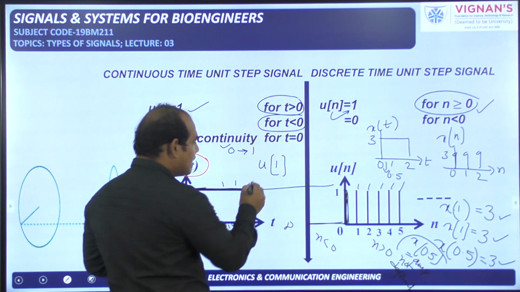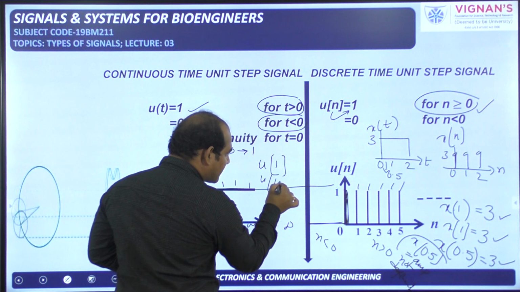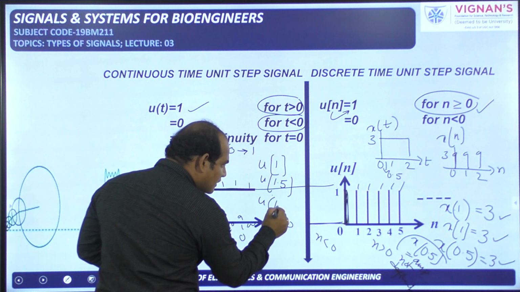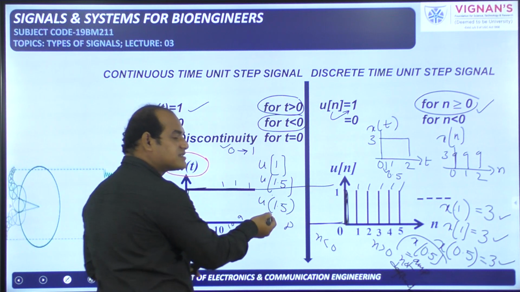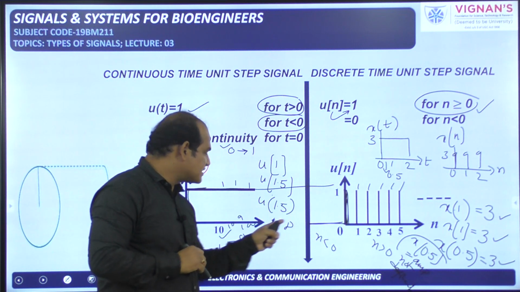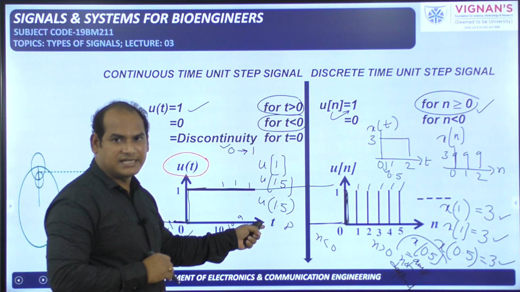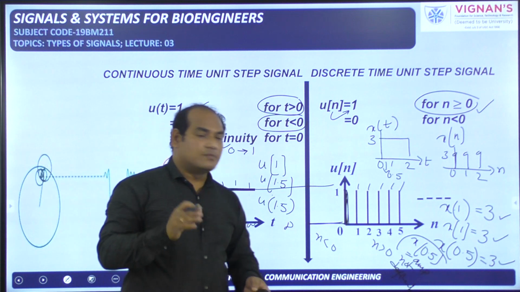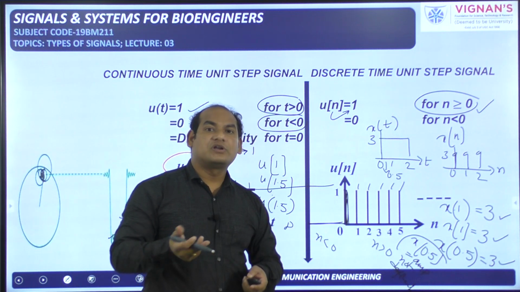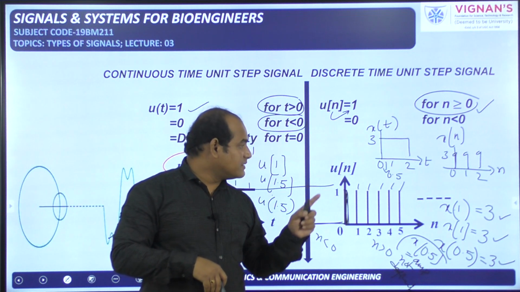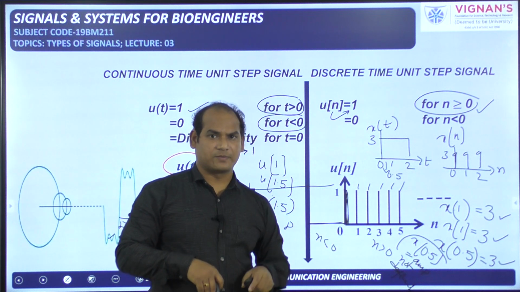The answer is 1, and for u of 1.5 in square brackets, the answer is not defined. But if I give u of 1.5 in normal brackets, the answer is 1 only, because it is a continuous signal. A continuous signal is defined for all values of t, integers and non-integers. If you understand this, you will know the importance of representing n in the square bracket and t in the normal bracket.